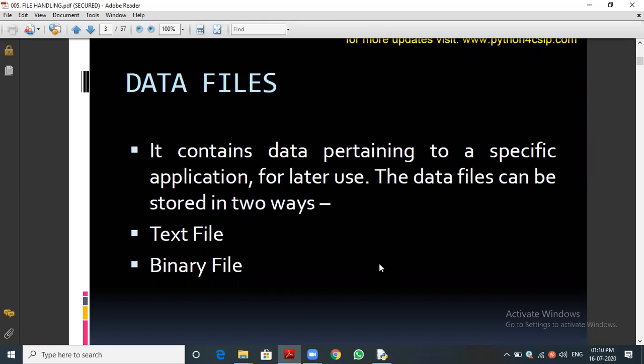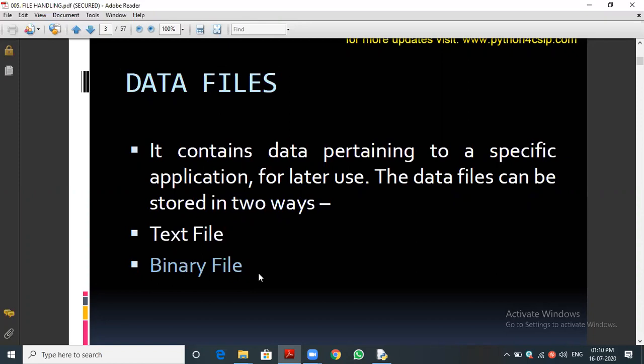Okay, first one is text file. You can see the second point, text file. And next one is binary file. And the third one is called CSV file. It is old content, now it is updated. CSV file, comma separated value file, CSV. That is a file name, comma separated value file. Okay, three types of files we have in our syllabus.